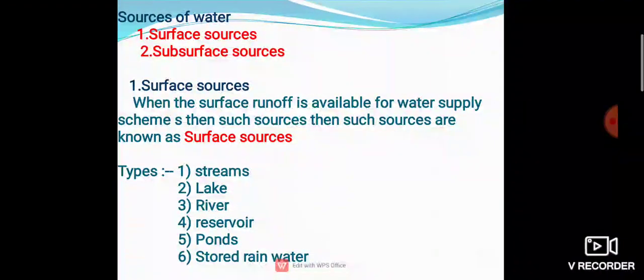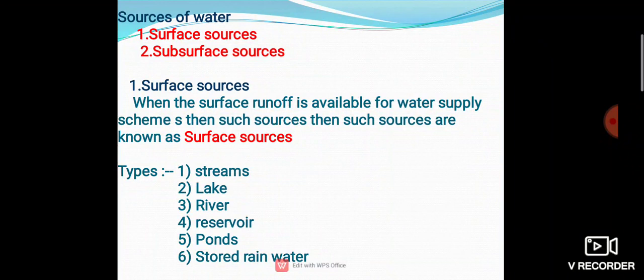Okay, means the water of the stream, where does it flow? It flows into the impervious bed of the lake. Generally it flows toward this basin, and that basin is called the lake. After that, river. How is a river formed? Rivers are formed when a large number of springs and streams combine together. It's called a river, and it can be developed as a chief source of water for towns or cities.